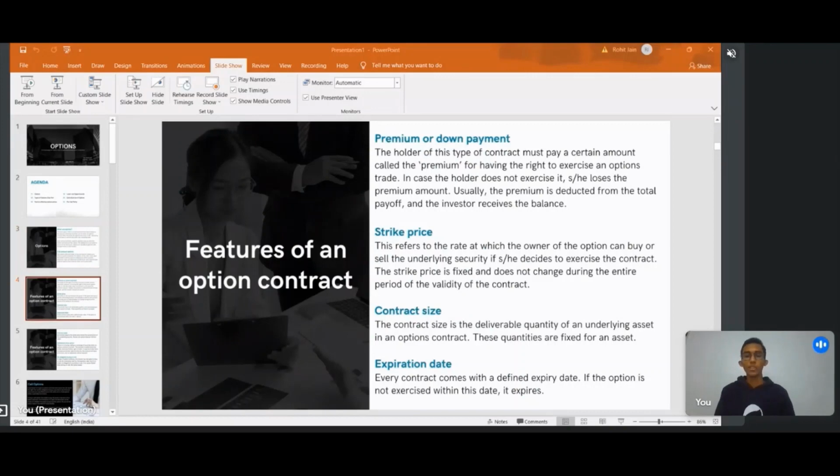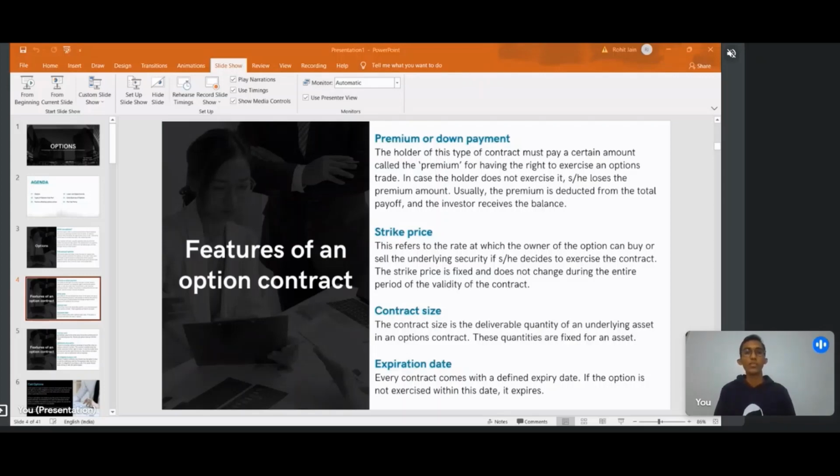We will talk about the first feature, that is the premium or the down payment. When a person purchases an option, they have to pay a premium. The holder of this type of contract must pay a certain amount for having the right to exercise an option in trade. So say the Reliance share is at 2000, but we are not able to pay 2000.